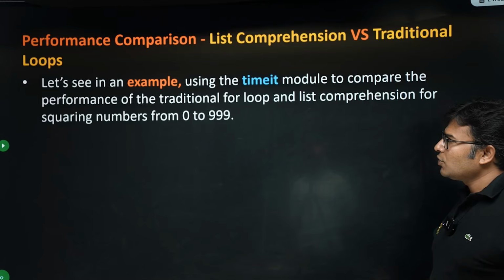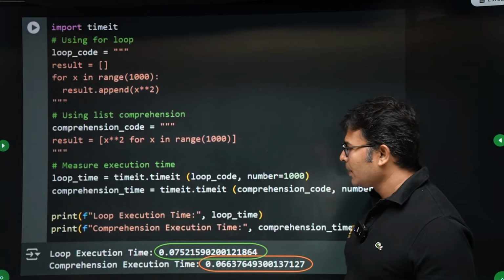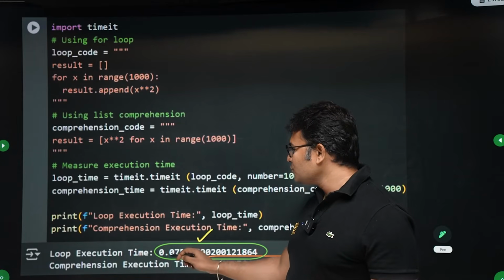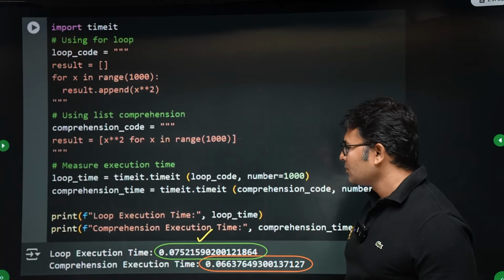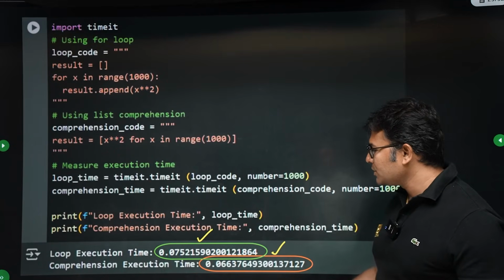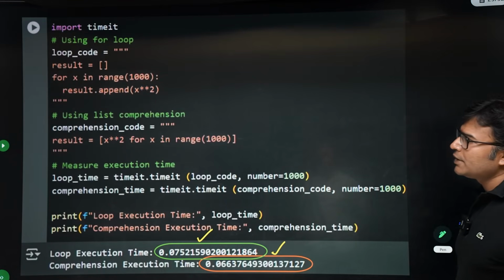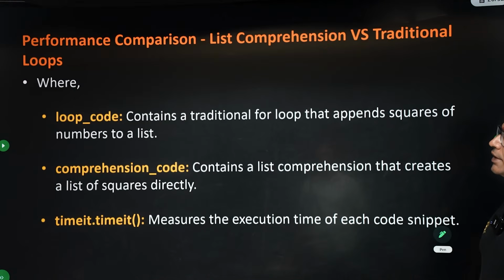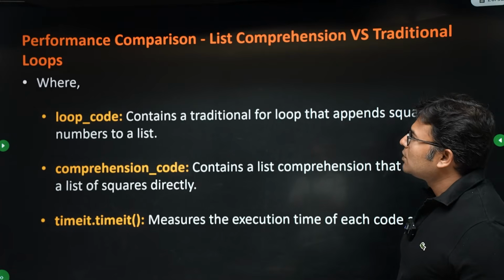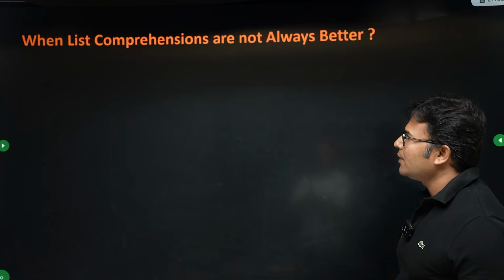What we have found out is that for the same program, execution of the loop has taken 0.07 seconds, and execution of list comprehension has taken 0.06 seconds. Therefore, list comprehension is better in execution time also. But sometimes you may not be able to use it if it is too complex, right?